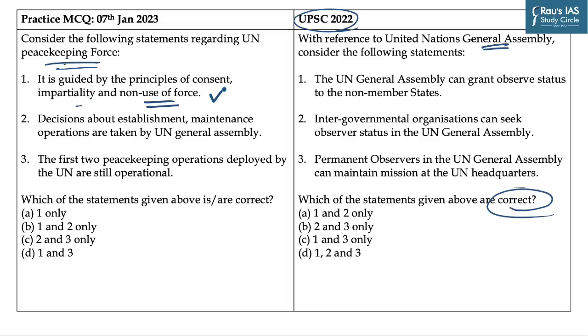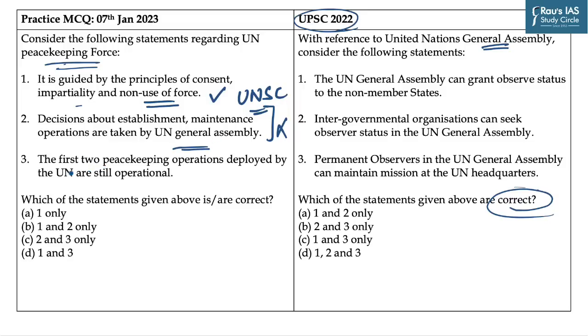It is a correct statement, as UN peacekeeping operations are guided by three basic principles. The first one is consent of the parties, the second one is impartiality, and the third one is non-use of force except in self-defense and defense of the mandate. So this statement becomes correct. The second statement says, decisions about establishment and maintenance of operations are taken by the UN General Assembly. It is an incorrect statement, as these decisions are taken by the United Nations Security Council and not by the United Nations General Assembly. So this statement becomes incorrect.